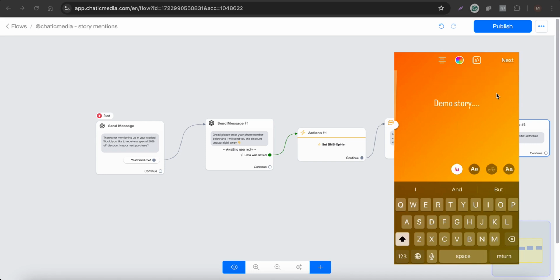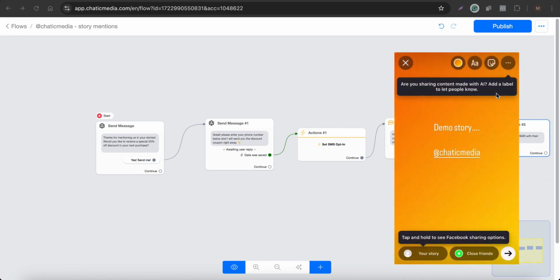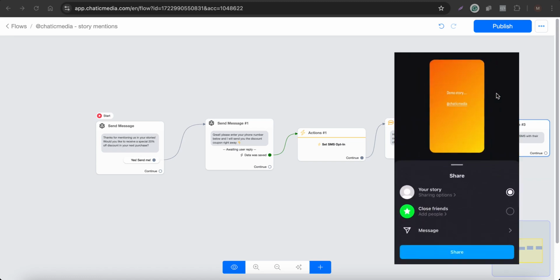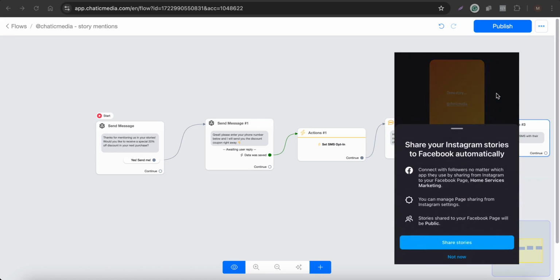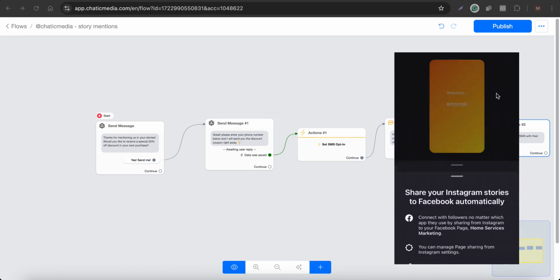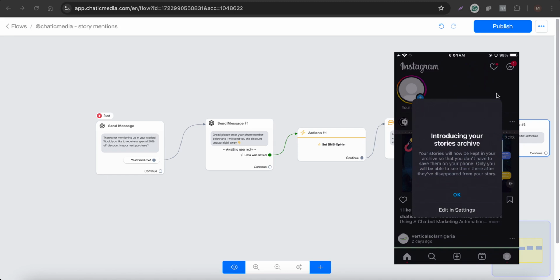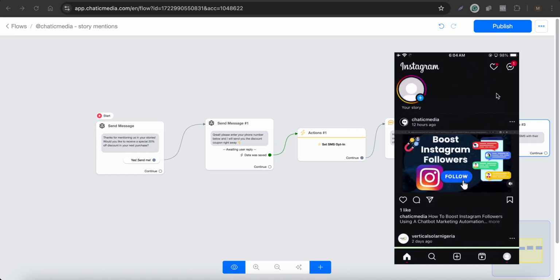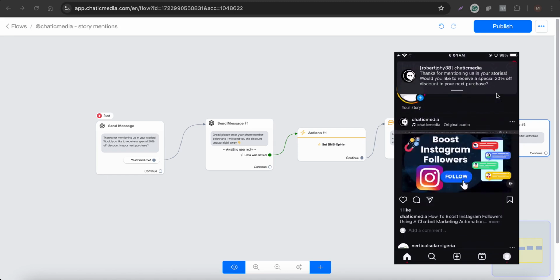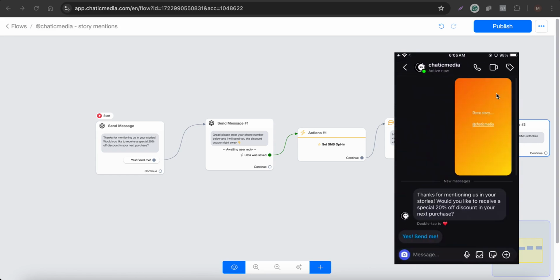So here let's try mentioning at and choose Chatik Media. So here I am creating a story and mentioning the brand Chatik Media right here. Let me click next over here and let me simply post this story right here. So let me post, click done. Alright, so the story has been posted, so it should actually send us a DM, and as you see,